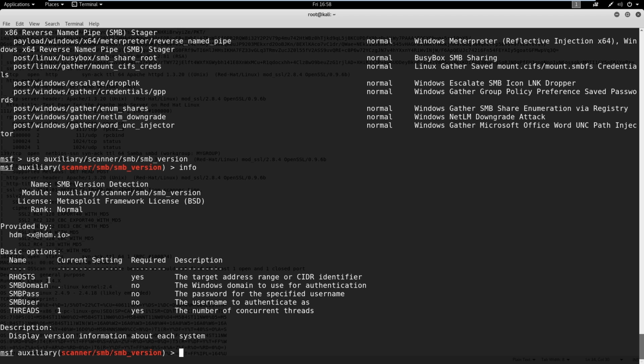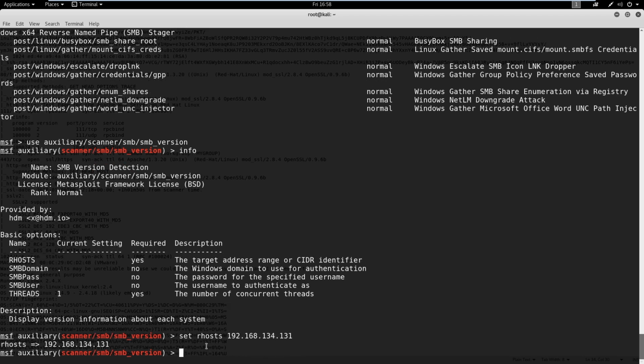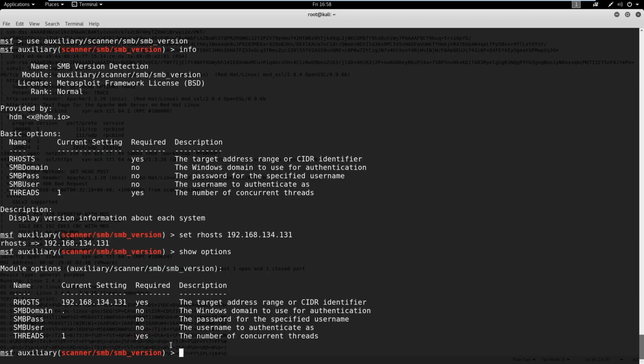That's fine. It also shows you your options down here, so it's kind of a 2-in-1. You don't have to type show options. So it looks like we need to set an RHOST, and that is it. We don't need to set any of these right now. So our RHOST is just going to be this machine here. And we'll show options again to confirm. Yep, so everything's in here, everything's set up right. All we have to do is type exploit.